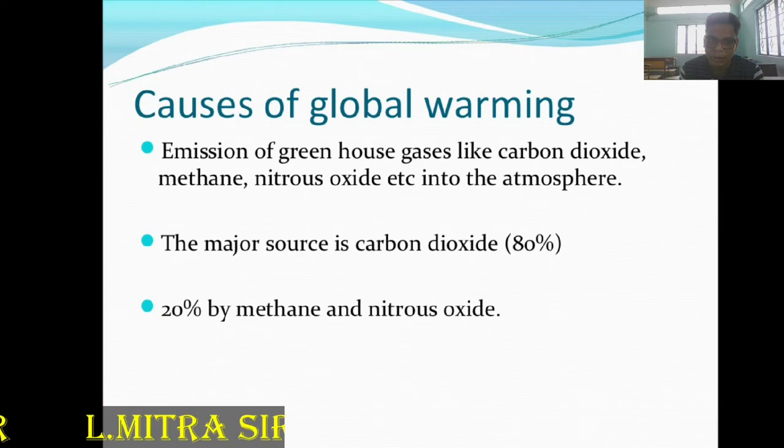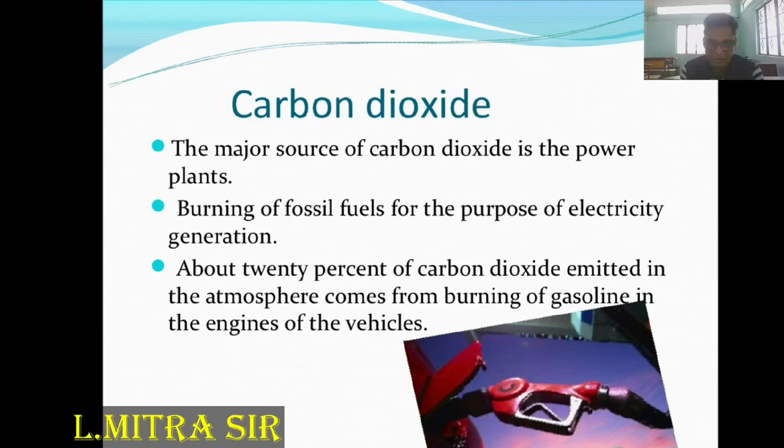So first you have to memorize the sources of carbon dioxide. The first source is the power plant, the burning of fossil fuels like petroleum, coal, kerosene and diesel, and also some dry trees that are burned. This creates more and more carbon dioxide in the atmosphere.